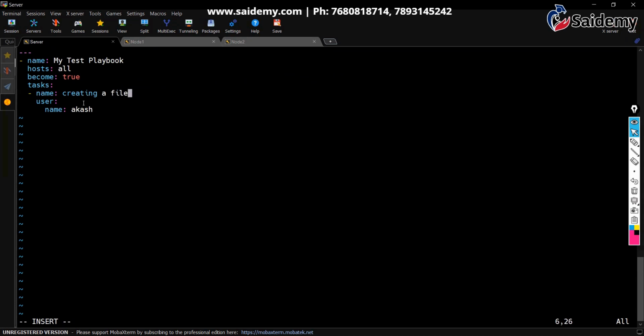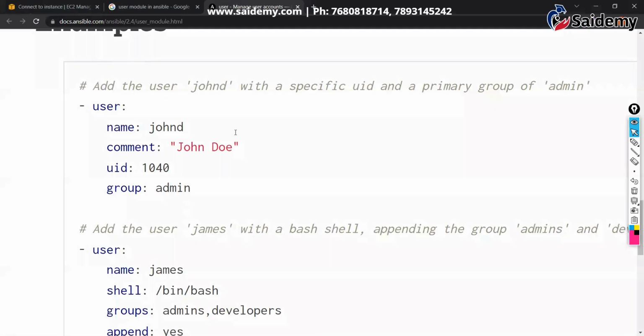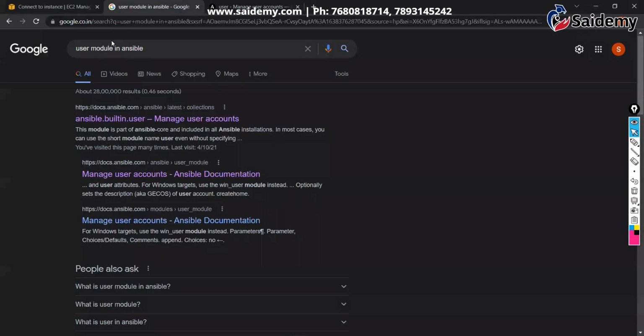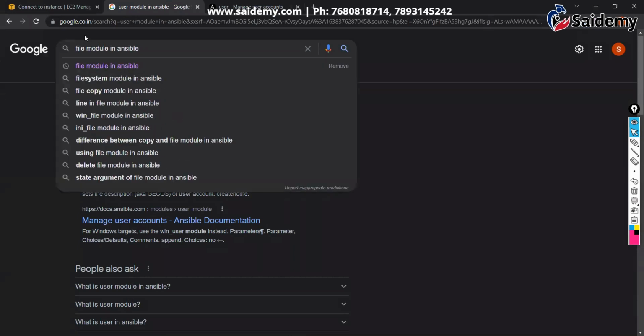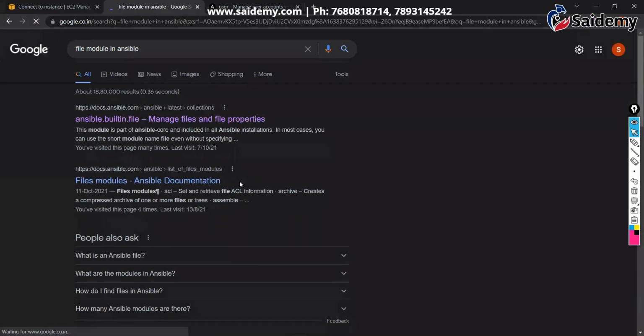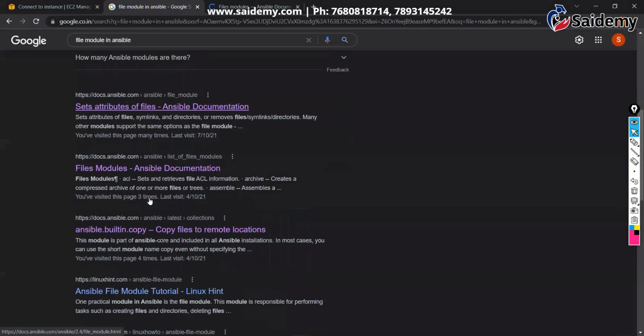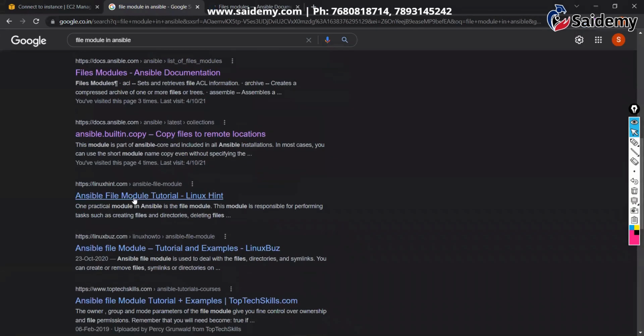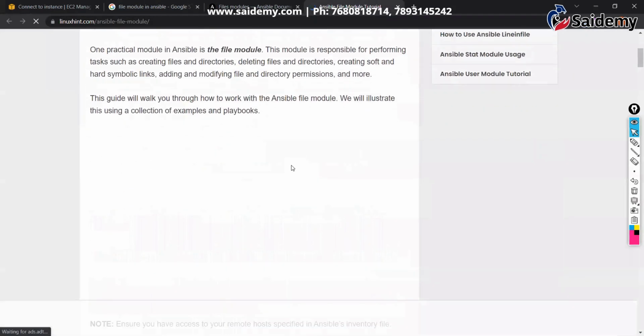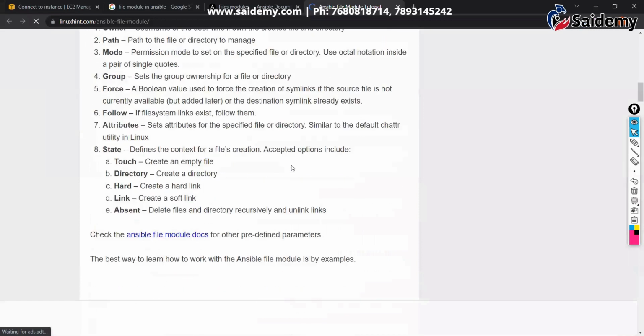Now, to create a file, which module do I use? I don't know which module. So what you do is come here and just verify the file module. Here you can see the file modules and what they say. Not only the official website, you can verify some other websites also. Here it is showing all the Ansible file module tutorials. You can verify other websites also, and from there you can get the information too.